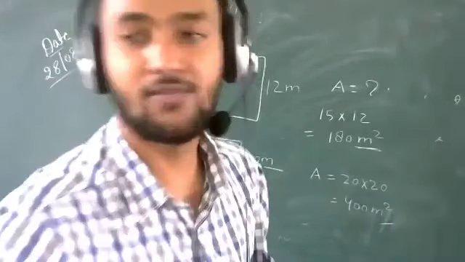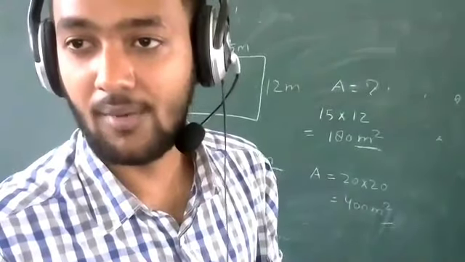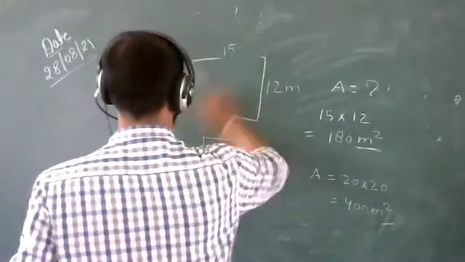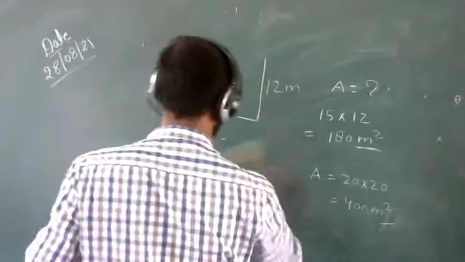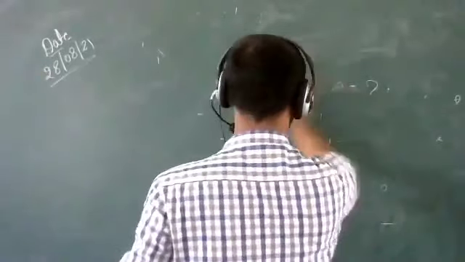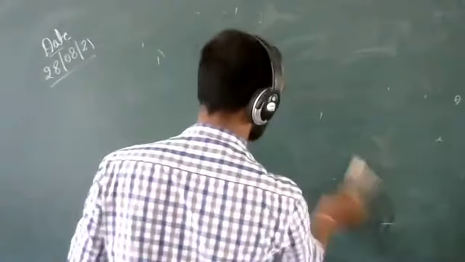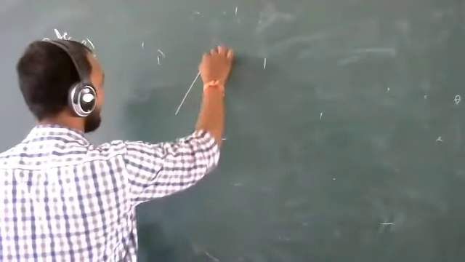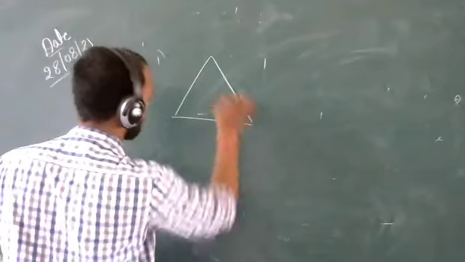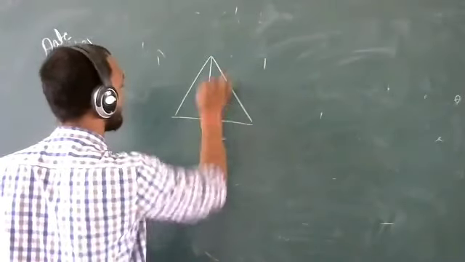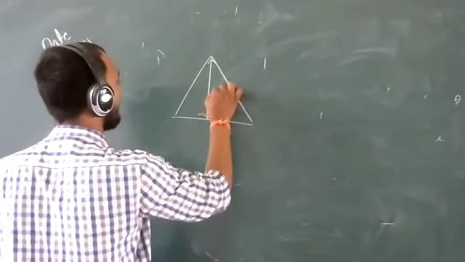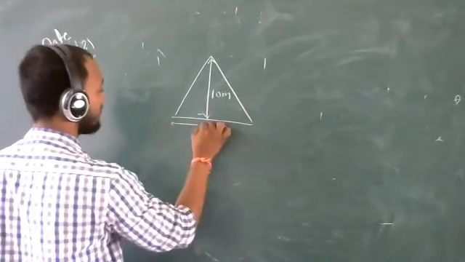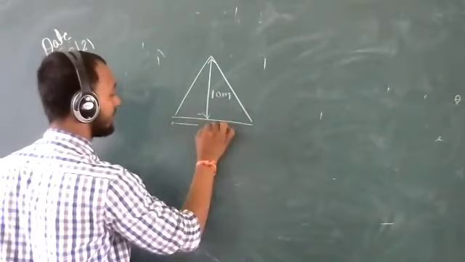Okay, now I am giving you questions on circle, rectangle, triangle. Be ready with your copy. This is a triangle whose height is 10 meter and its base is 15 meter.